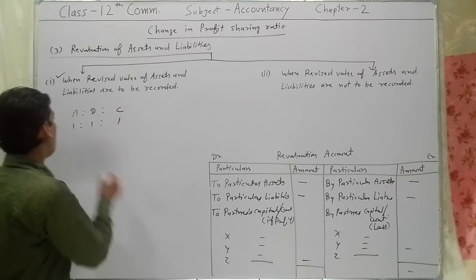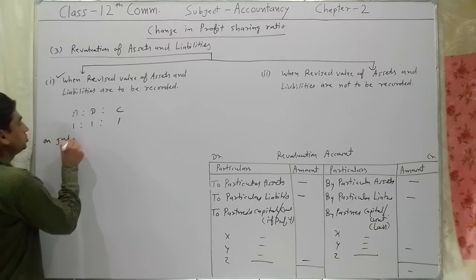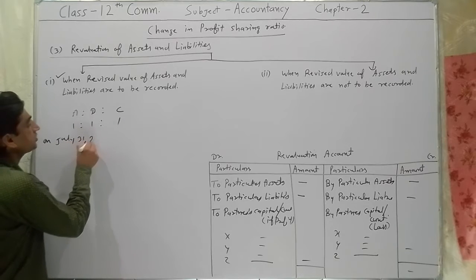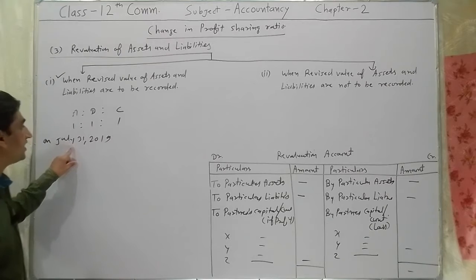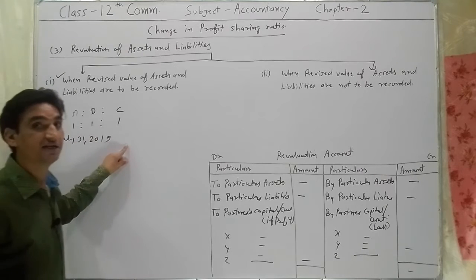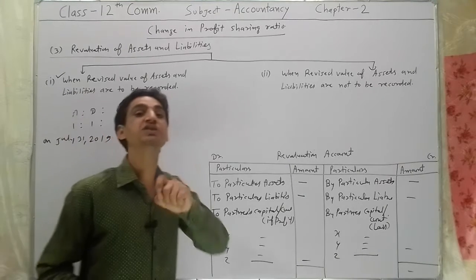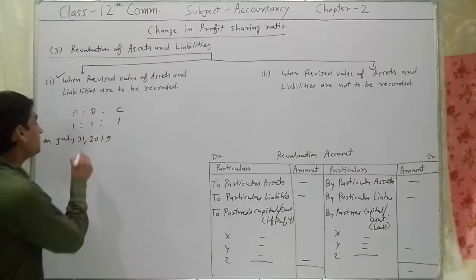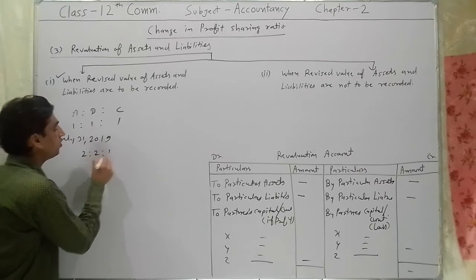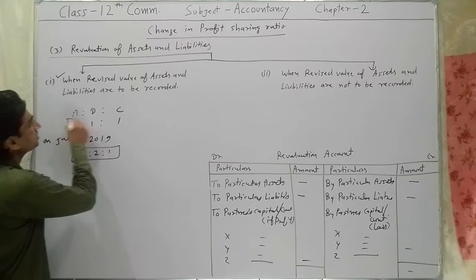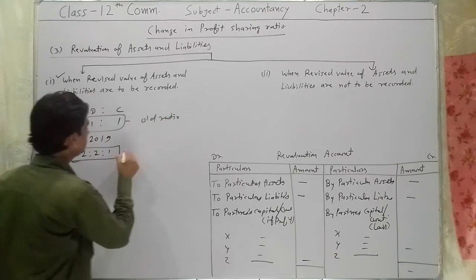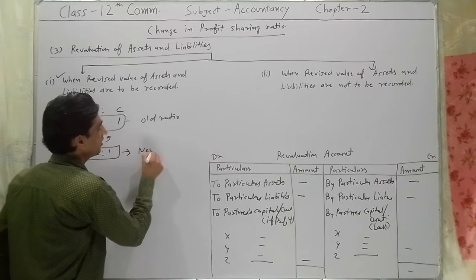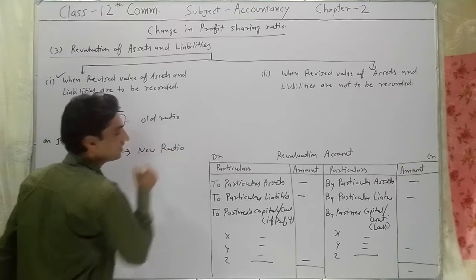On July 31st, 2019, they decide to change their profit sharing ratio in 2:2:1. This ratio is the old ratio, and this ratio is the new profit sharing ratio.